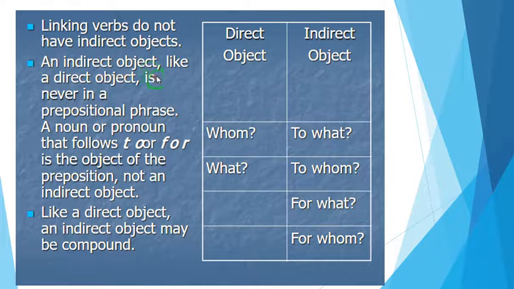An indirect object, like a direct object, is never in a prepositional phrase. A noun or pronoun that follows to or for is the object of the preposition, not an indirect object. So pay attention, they are confusing. The object of the preposition is confusing. Sometimes you mistake it for the direct or indirect object. The prepositional phrase is taken away first thing. Like a direct object, an indirect object may be compound, of course.